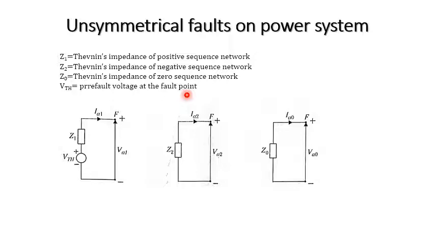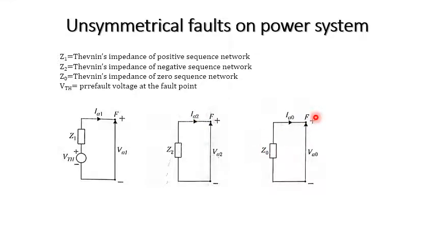Based on this, the Thevenin's equivalent sequence network of the power system with respect to the fault point is shown here. This is for the positive, this is the negative, and this is the zero. The positive sequence consists of V Thevenin and Z1, and the fault current across the positive sequence is IA1. Similarly, for the negative it is Z2 and IA2, and for the zero it is Z0 and IA0.